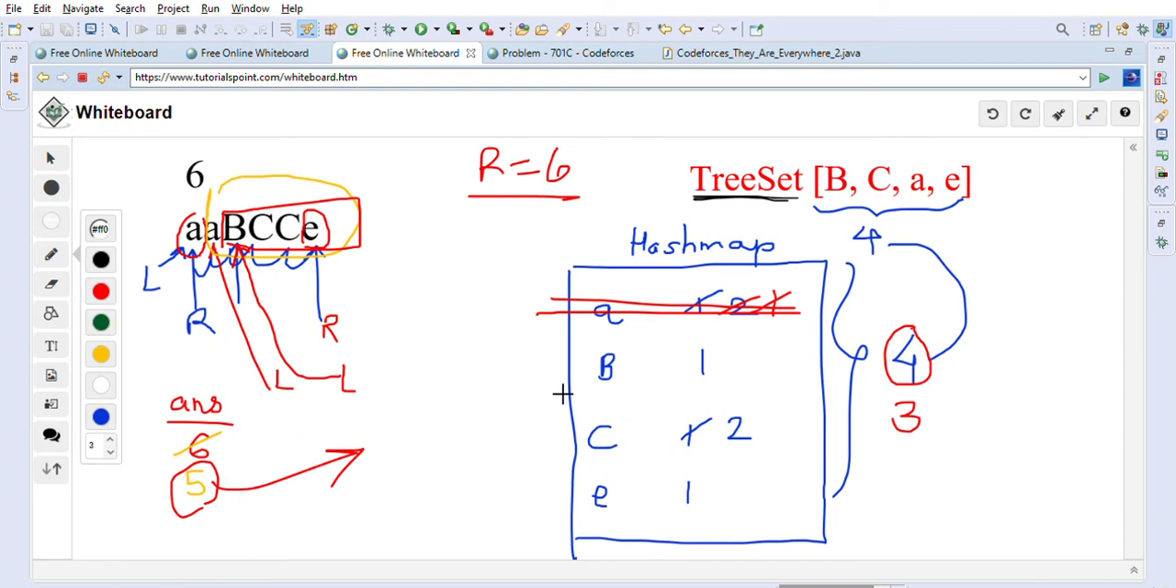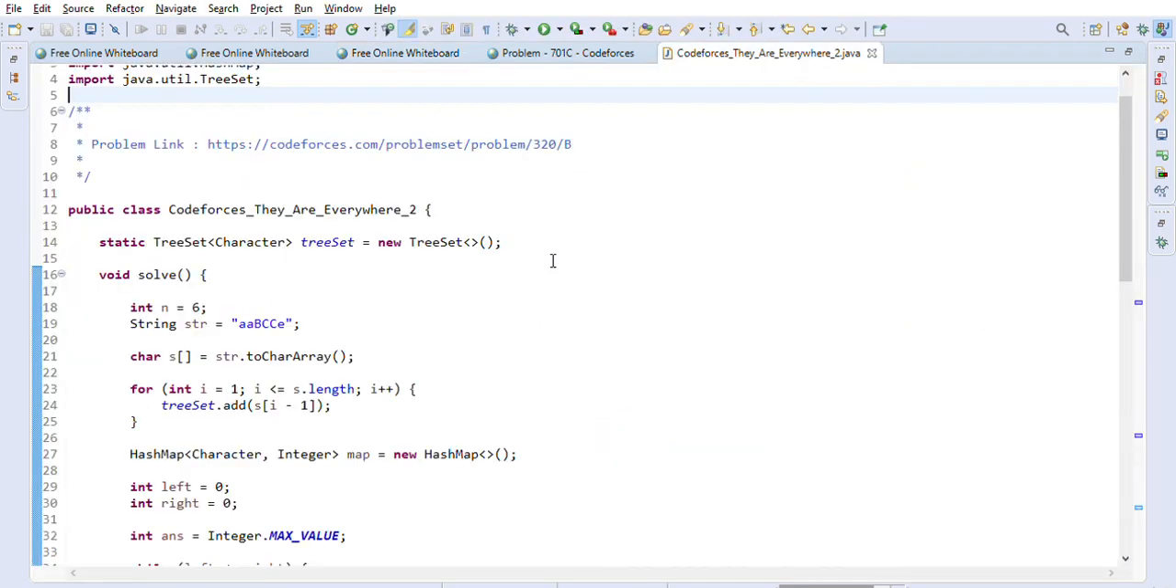So this is how we are going to formulate our logic to solve this problem. This is a string related problem. So this is the logic. So let's take a look at the Java code now.